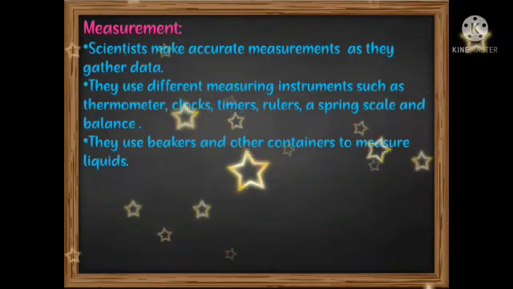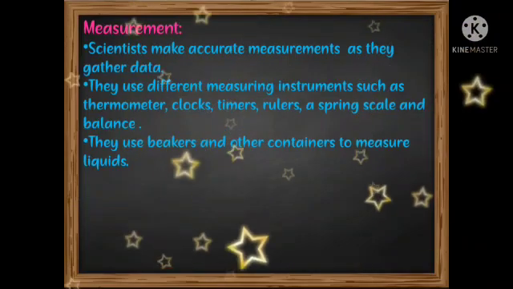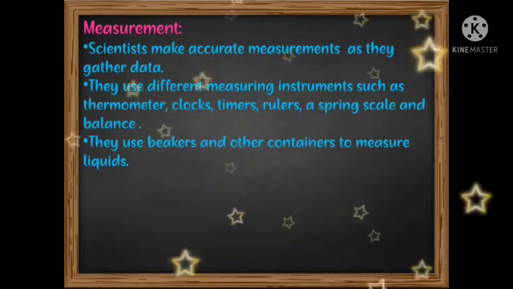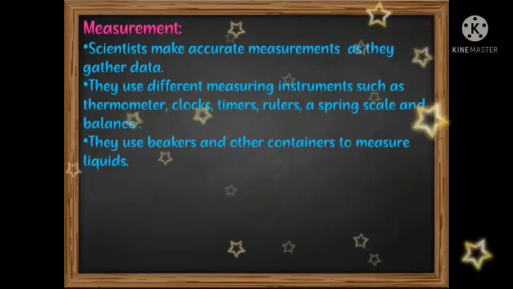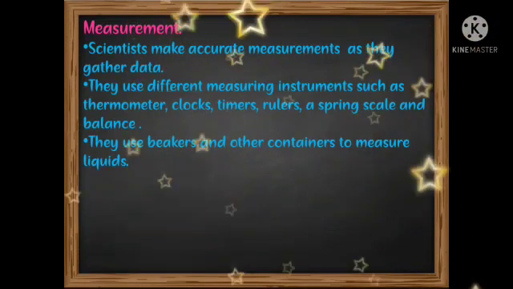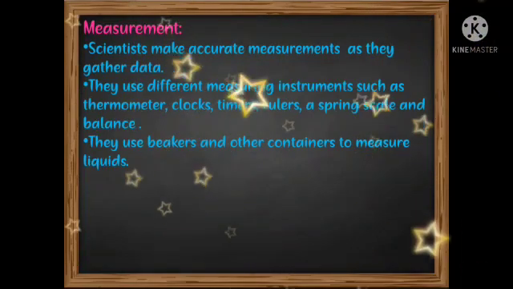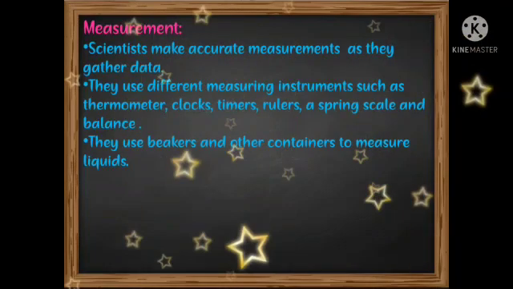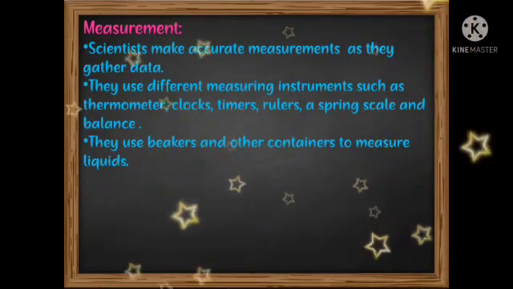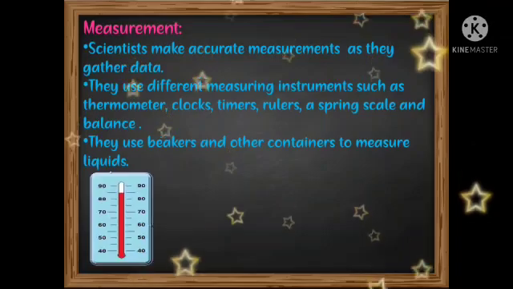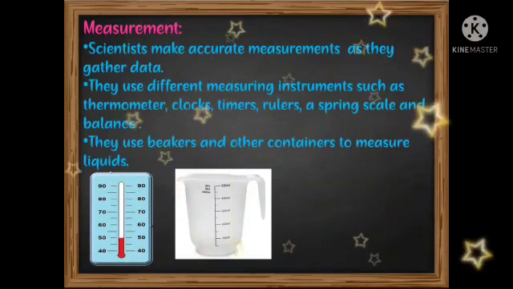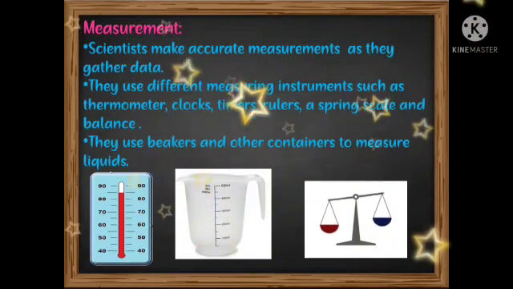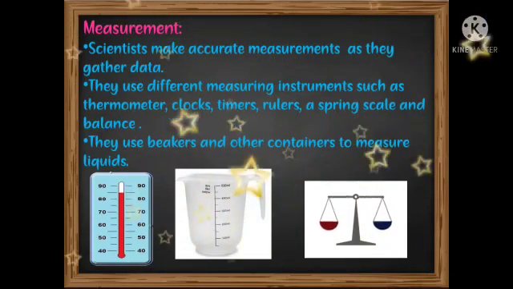For example, if he needs to take a solution, he measures the solution with a measuring instrument, that is a measuring cup or beaker. A measuring cup or beaker is used to measure liquids. It is marked 100 ml, 50 ml, 75 ml, like that on the beaker, so that he can take the solution accurately, correctly. So this is how the thermometer, measuring jar and common balance are used for measuring different things.